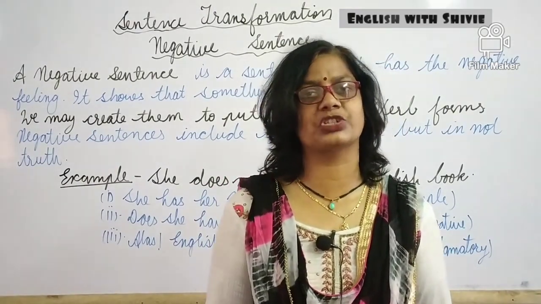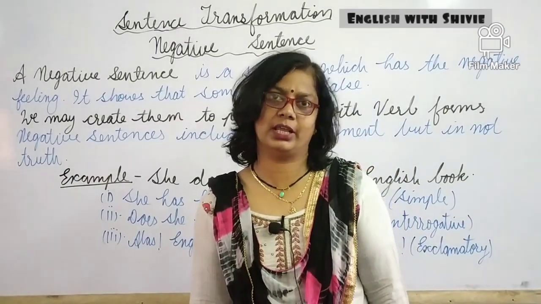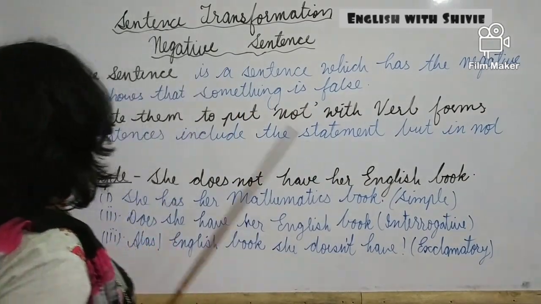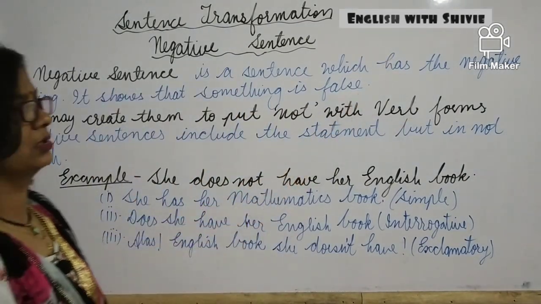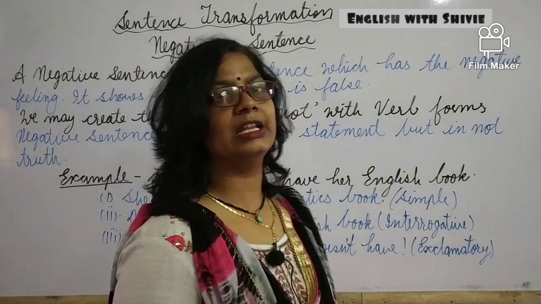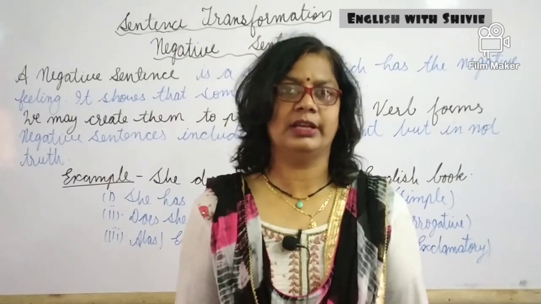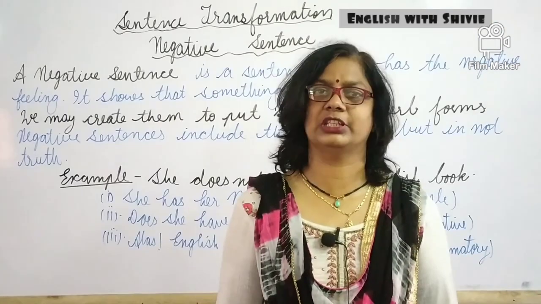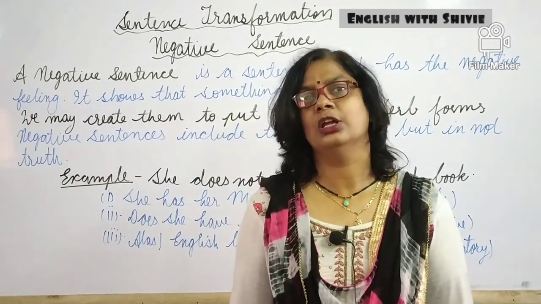Means the statements which are not true, which do not have truthfulness. So that will be the negative sentence. We create them by putting not with verb forms. Always we need to write not with the help of verb forms. Without the verb forms, without the auxiliaries, without the modals, we cannot use not.